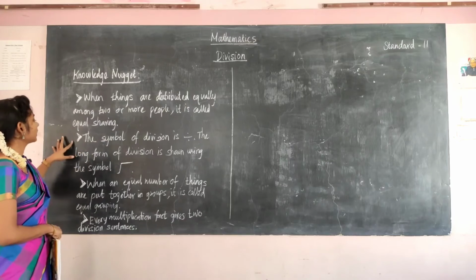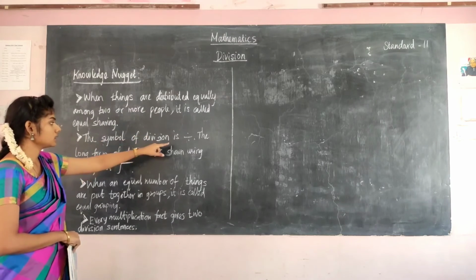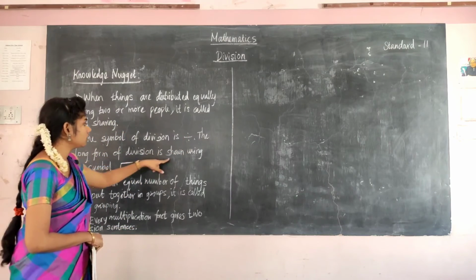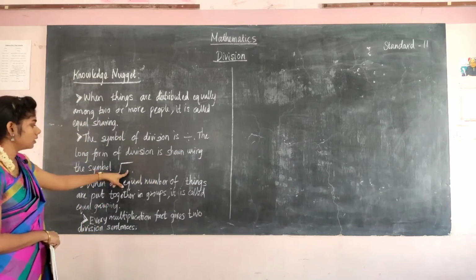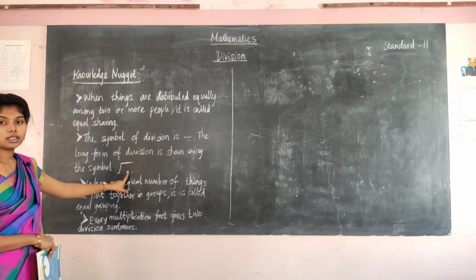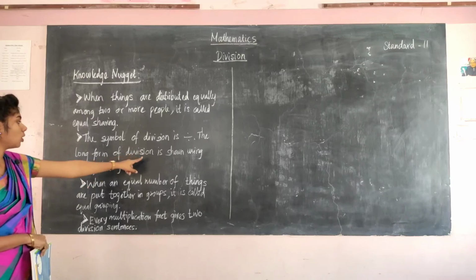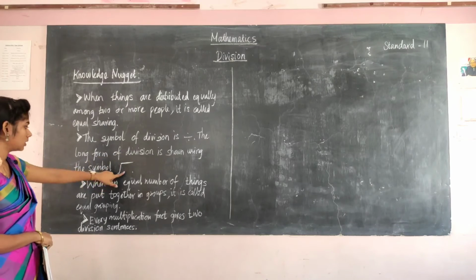And the next one is, the symbol of division is this one. This is the symbol for division. The long form of division is shown by using this symbol. As we have seen in the introduction class, no? The same thing only. The symbol is division, and the long form of division is this.